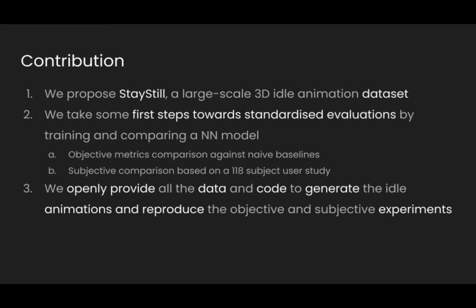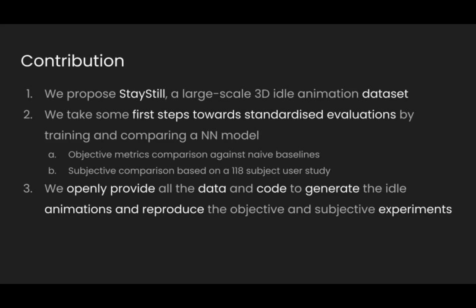For that reason, in our paper, we present StayStill, a large-scale 3D motion capture dataset that collects nearly 6 hours of idle motion data. To the best of our knowledge, it is the first public motion capture dataset of idle animations. This dataset aims to enable research on idle animation generation.